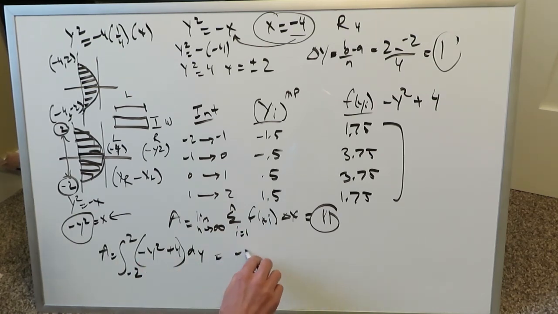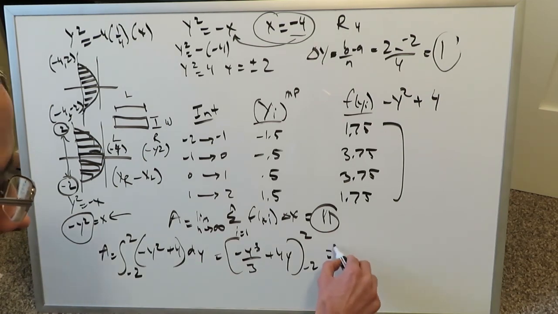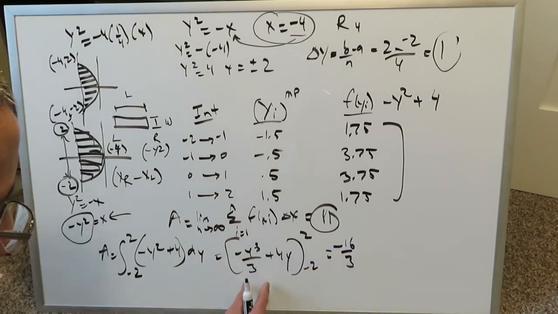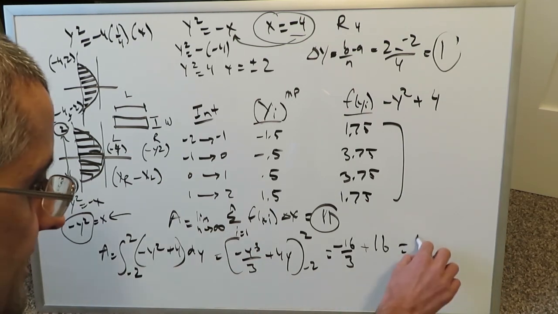When you integrate this, you get minus y cubed over 3 plus 4y with these upper and lower limits of -2 and 2. I will compute this for you and plug an answer, and we'll compare it to this 11. I get a -16 over 3 over here for this first part, and then over here I get plus 16. Place a decimal answer. 16 minus 16 divided by 3, I get a 10.66.